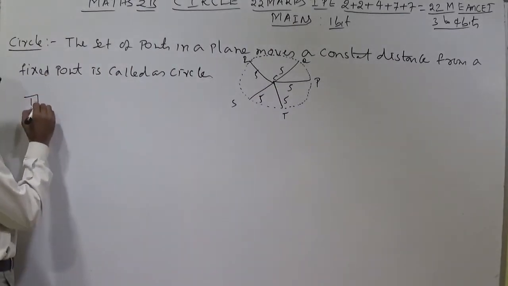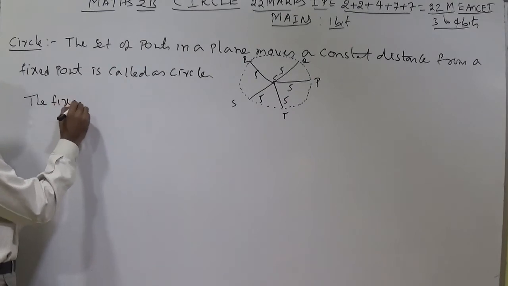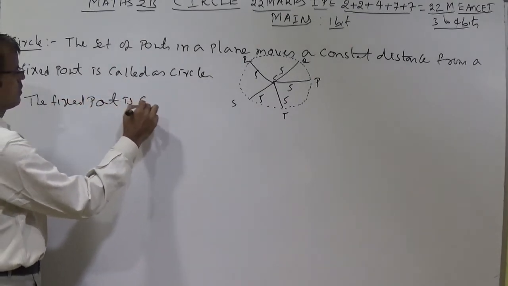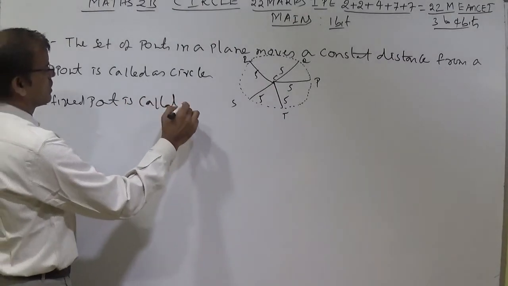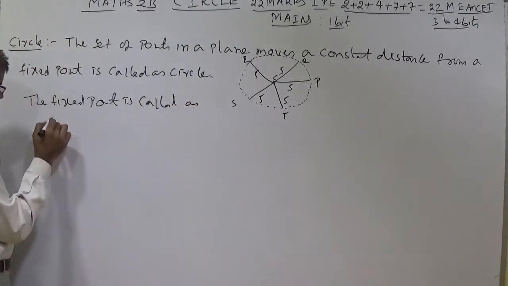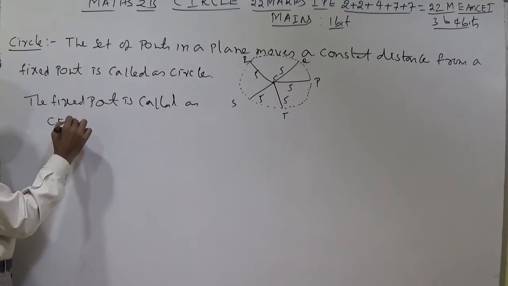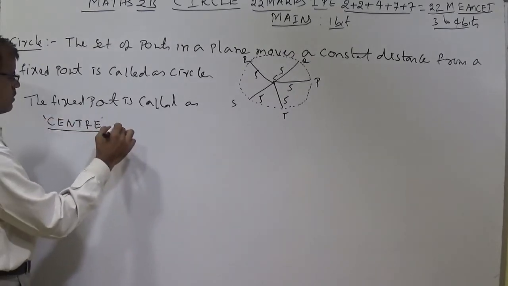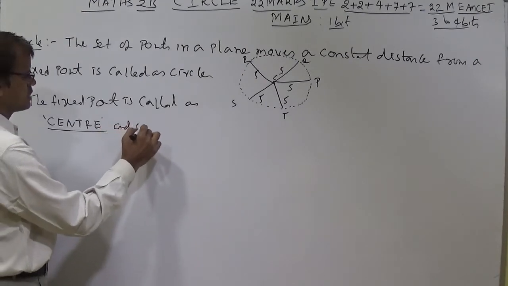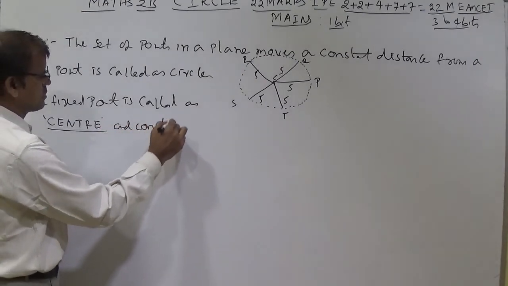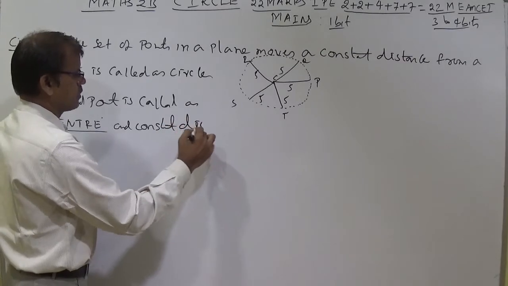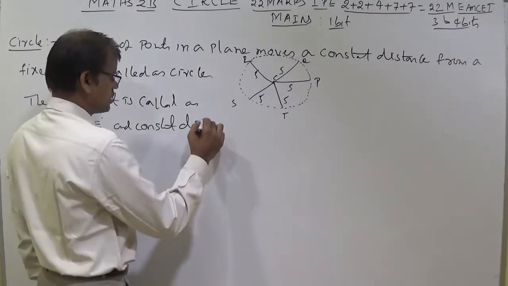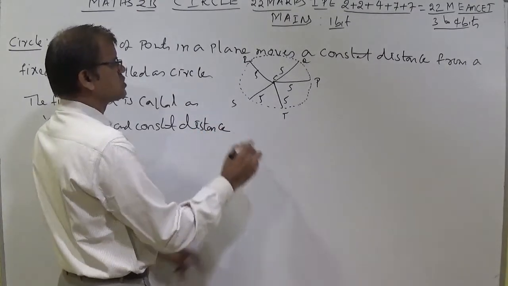The fixed point is called the center, and the constant distance is called the radius. Somebody used to say equidistant also. Constant distance, so the distance should not change.